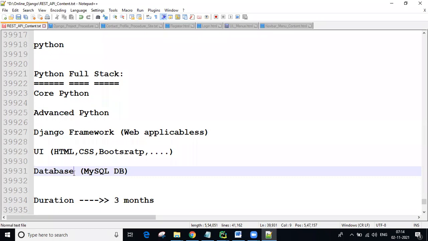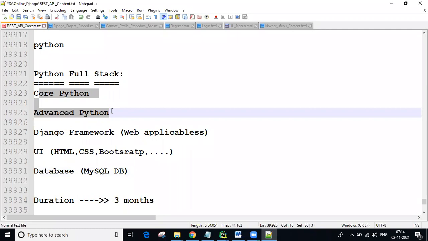Currently students who are studying can also learn Python, and education-completed students can also learn Python. Nowadays in all the colleges and universities, Python has come as a syllabus, like one subject in the education. That's why some students are also joining to learn Python. Only for academic purposes, only for writing the academic exams, core Python and advanced Python are enough, guys.